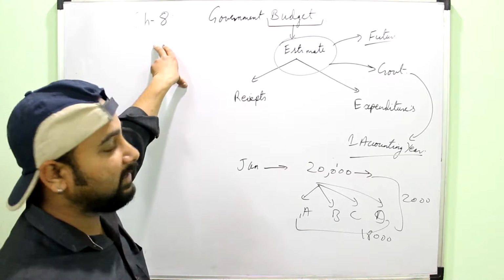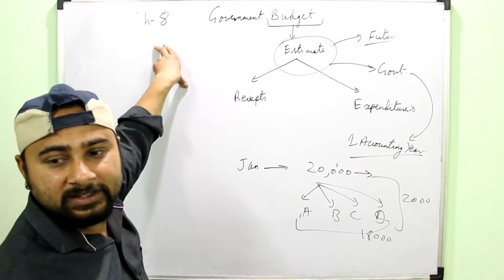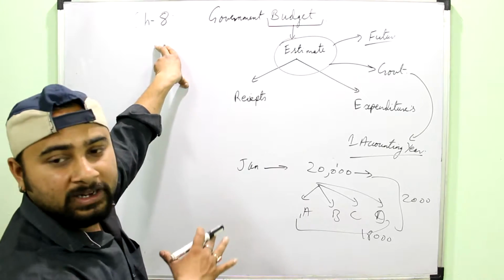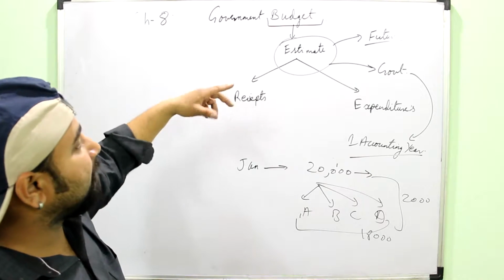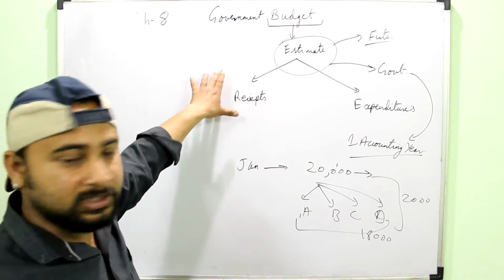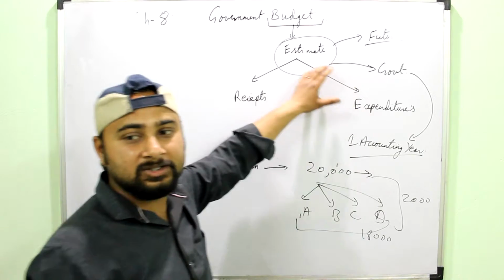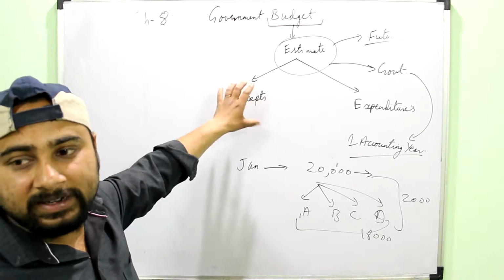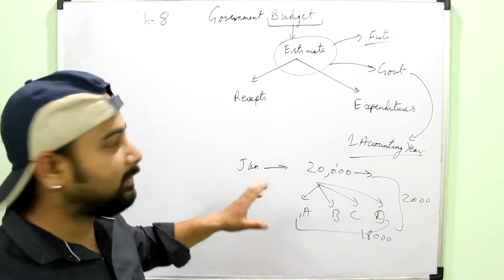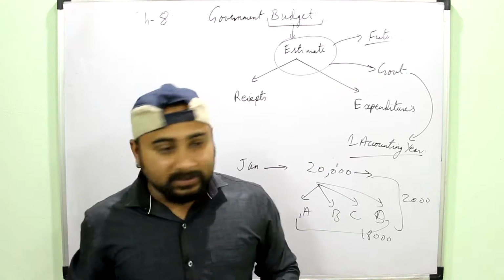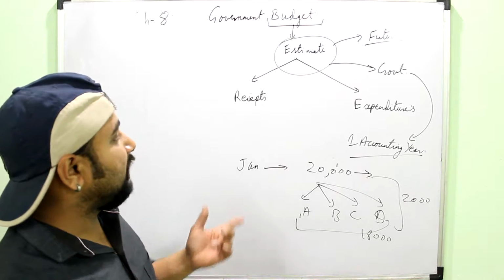It simply represents how much income you will earn in the future and what your expenditures will be. And remember, it is always made for the future, because there is no use of making it for the past or for the present. At present, you already know that this much money I have and this much money I have to spend. Important characteristic of budget, you have to remember: always made for the future.